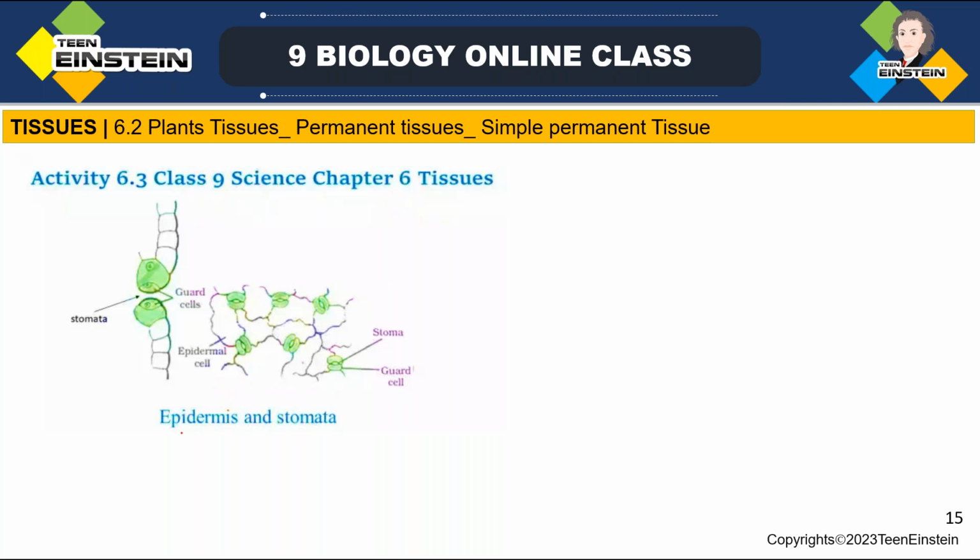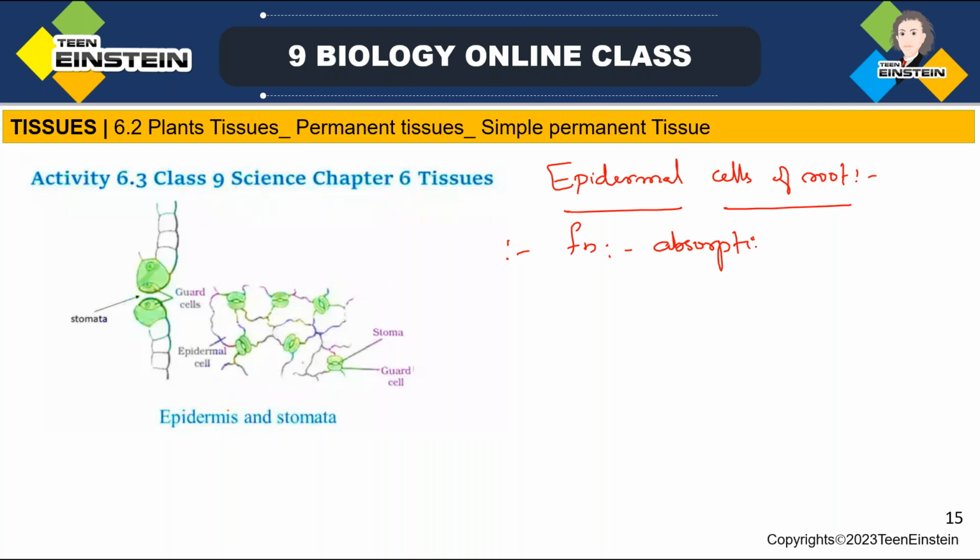Then epidermal cells of root. All over the plant body, you can see this epidermal layer. So let's see about epidermal cells of root. You know their function. What is the function of root? Normally absorption. So the function of the epidermal cells of root is also absorption.